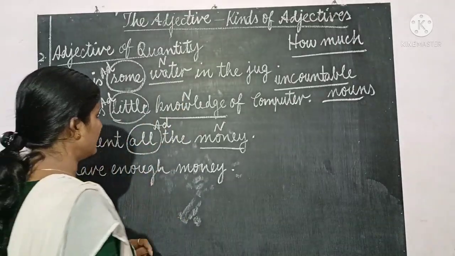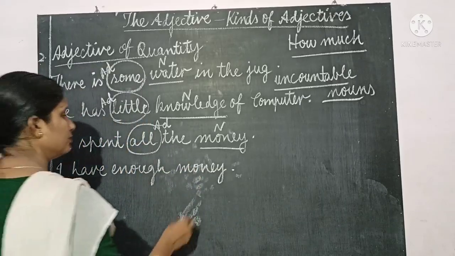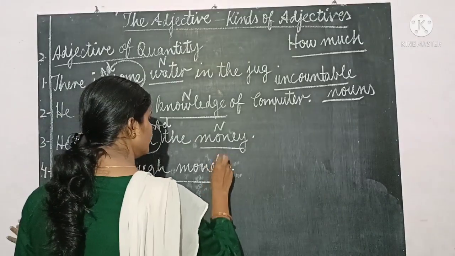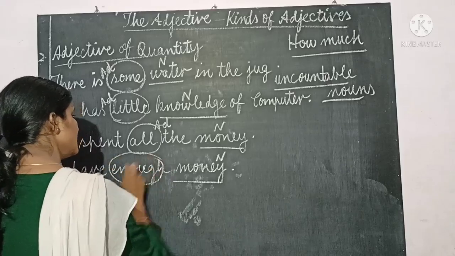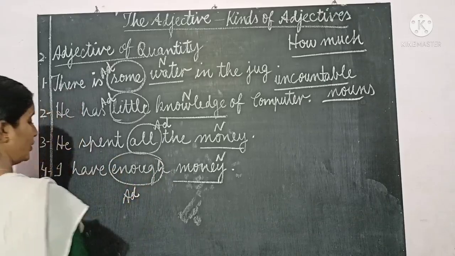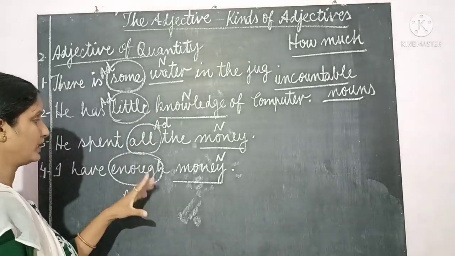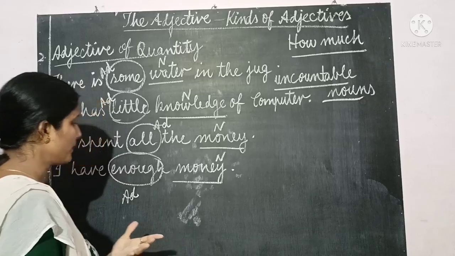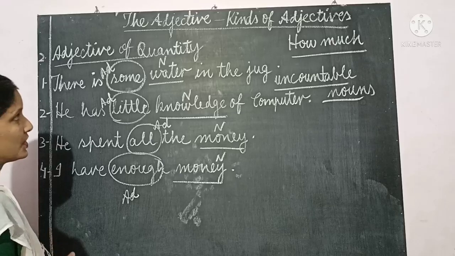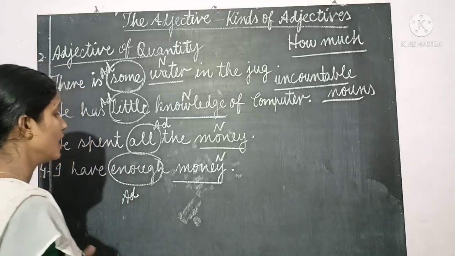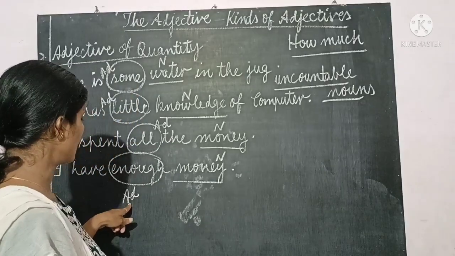I have enough money. Here again we have taken the same example of money, no problem. Money is the noun, and enough is the adjective. How much money? Enough money. What kind of adjective? Ask the question, how much? The answer comes enough. But there is no exact point, exact number. So this is an adjective of quantity. Adjective of quantity tells about how much of a noun there is.